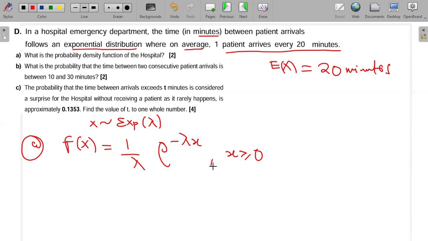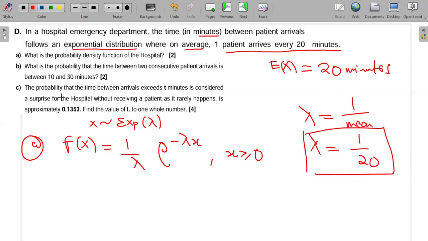So we just have to find this lambda. Lambda is found by 1 divided by the mean. The mean is 20, so it will be 1 over 20. So this is our lambda here.